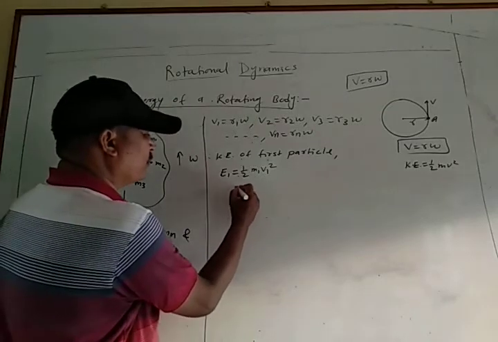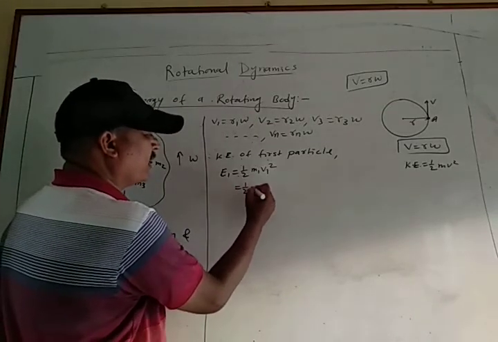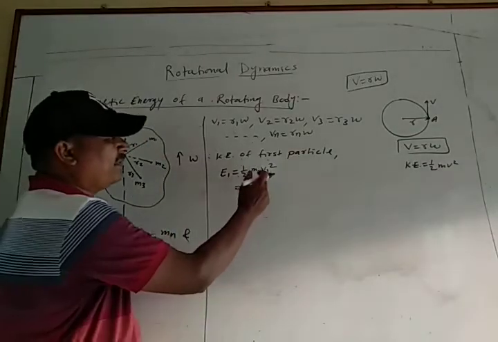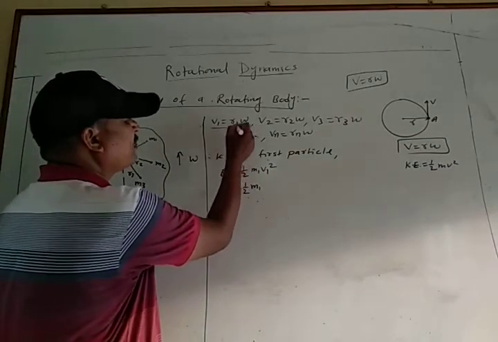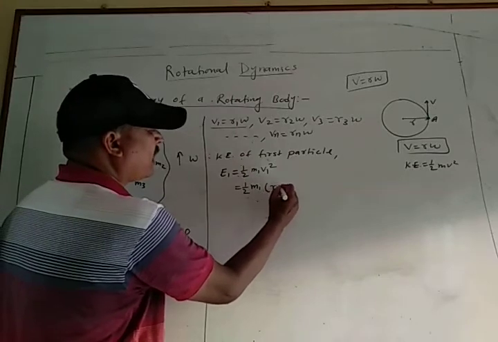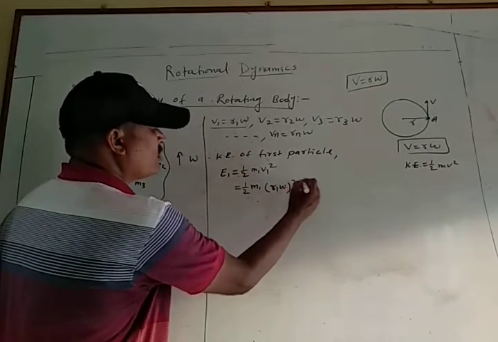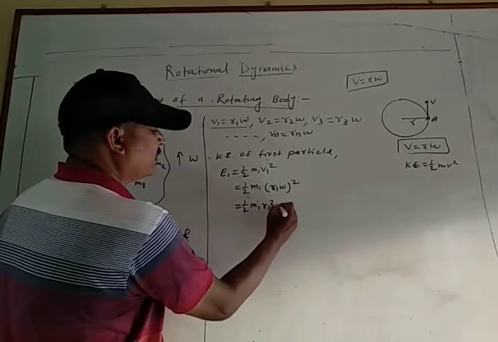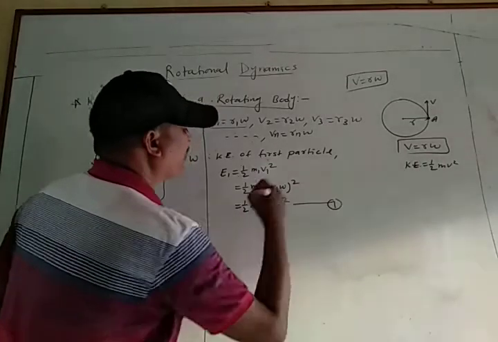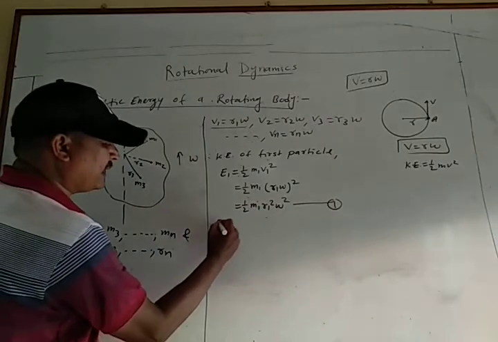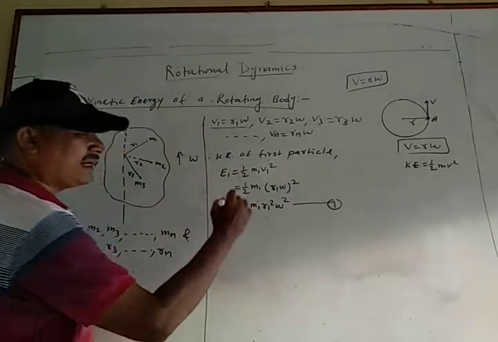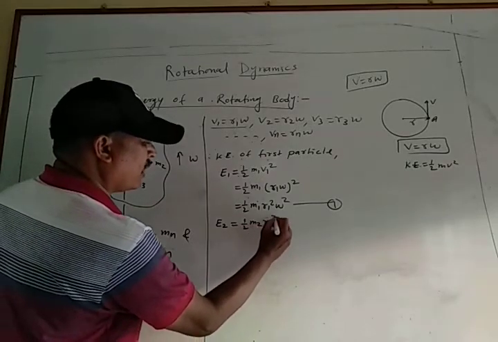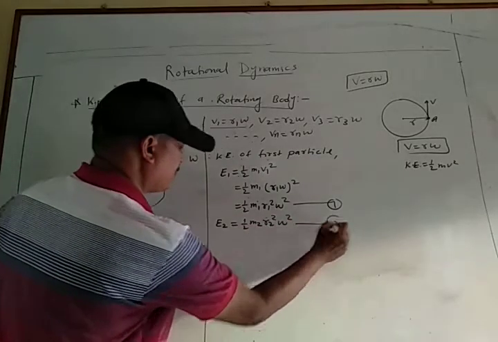Then E1 equal to 1 by 2 m1 v1 square, and v1 equal to r1 omega, so half m1 r1 square omega square. Equation number 1. Similarly, the kinetic energy of the second particle E2 equal to half m2 r2 square omega square.